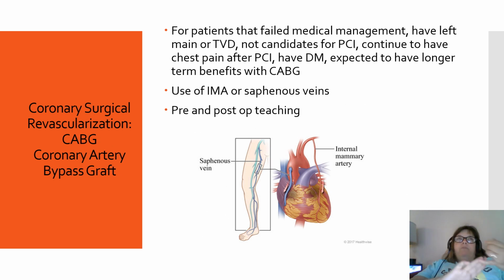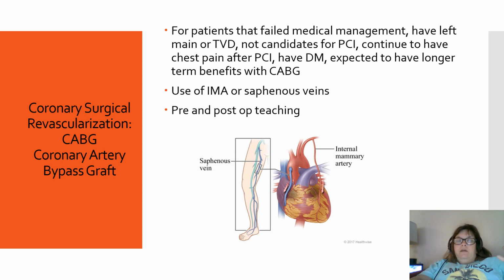If they have to have bypass surgery, and that's for patients that failed medical management, have left main or triple vessel disease, are not candidates for PCI, or continue to have chest pain after the PCI. Sometimes if they're diabetic or expected to have longer term benefits with the coronary artery bypass grafting, they will have surgery. And we're not going to get into all that goes along with that. I could teach you a whole class about that. But what you need to know is that they will use grafting.